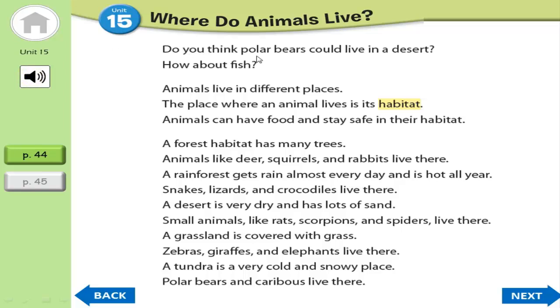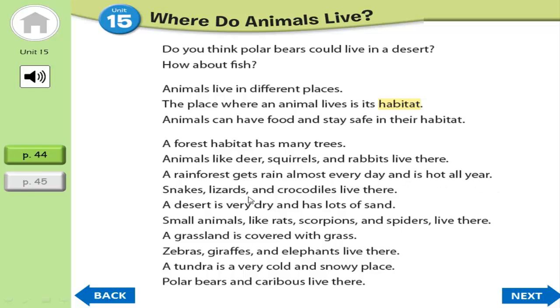Do you think polar bears could live in a desert? How about fish? Animals live in different places. The place where an animal lives is its habitat. Animals can have food and stay safe in their habitat. A forest habitat has many trees. Animals like deer, squirrels, and rabbits live there. A rainforest gets rain almost every day and is hot all year.